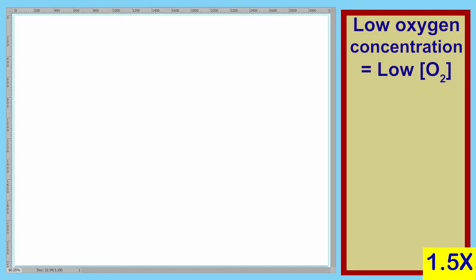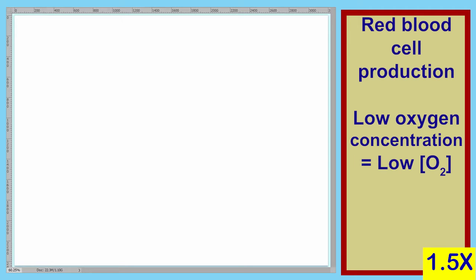We've already discussed the how of red blood cell production. In this lecture, we're going to focus on the why. Why would you need to make more red blood cells? There are several superficial reasons why you would need to make red blood cells. Let's list a few of those reasons.